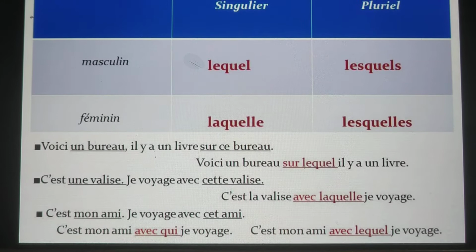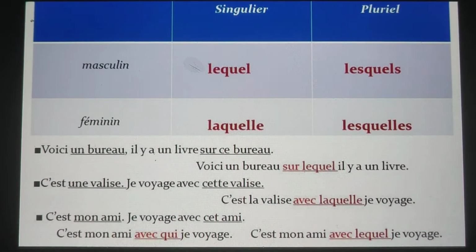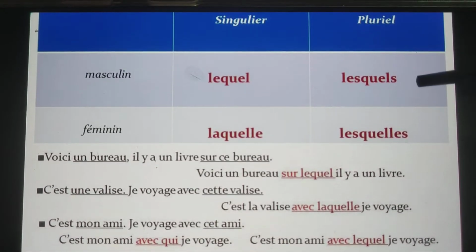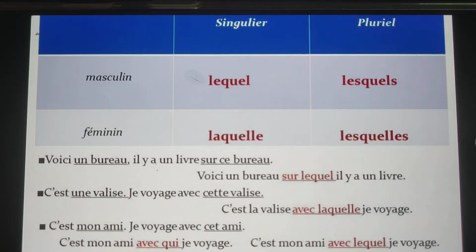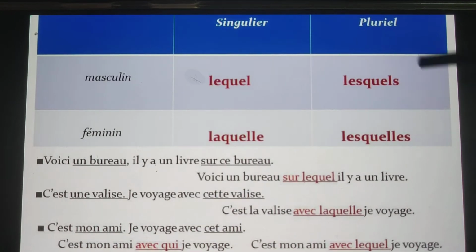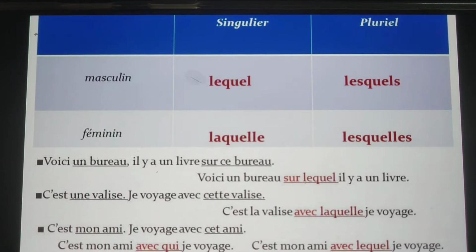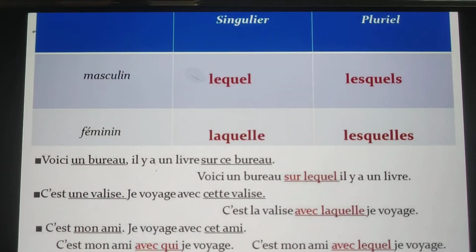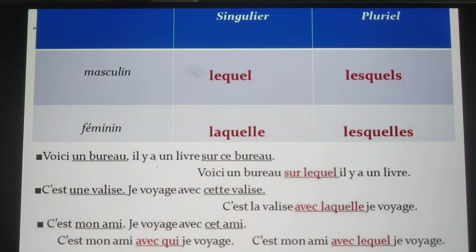Now, as you can see in front of you, four interrogatives are there. Pronom interrogatif: masculine singular, lequel; masculine plural, lesquels; feminine singular, laquelle; feminine plural, lesquelles. So we are going to use these four plus the prepositions. Let's see. First of all, we take the examples with the prepositions. Normal prepositions we have sur, avec, sous, derrière, devant, etc.